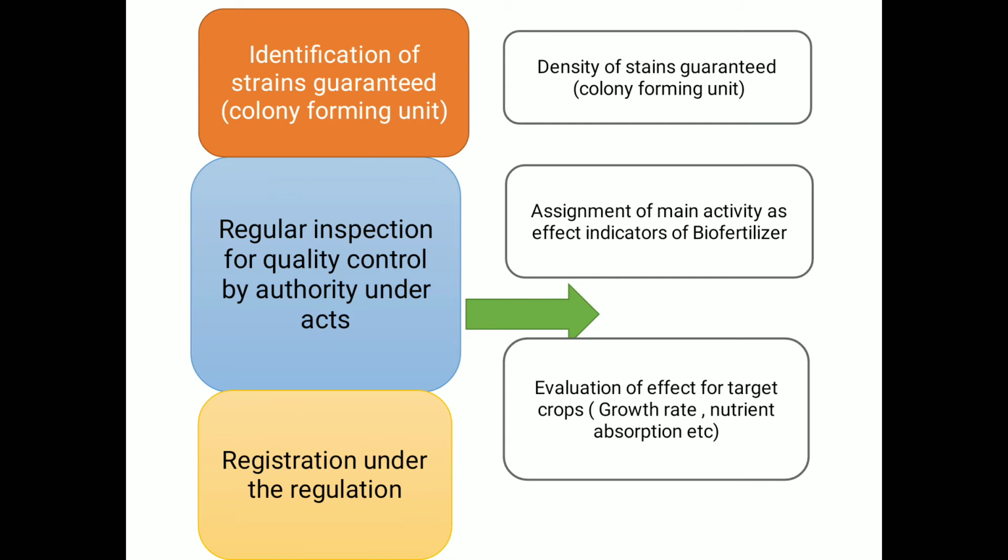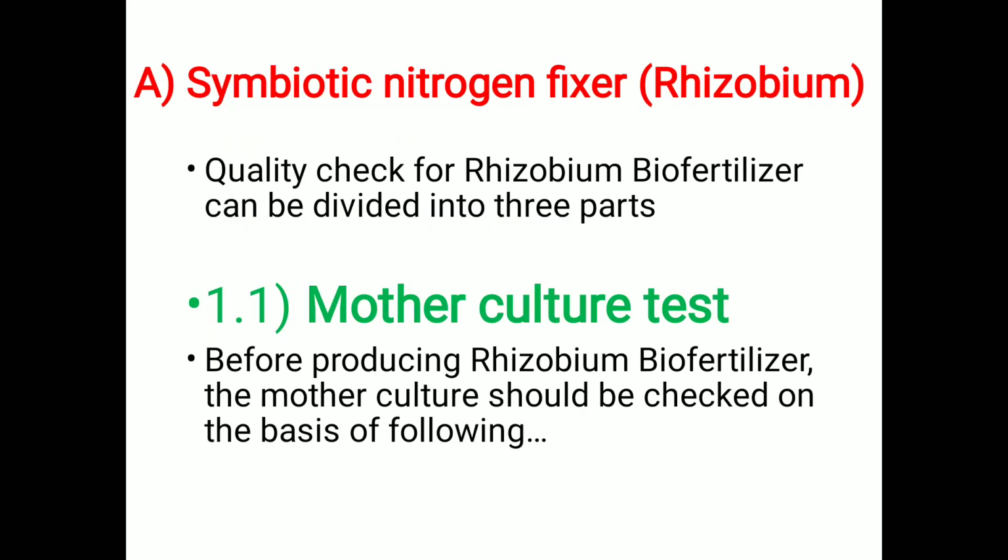By considering all those parameters, we then release the biofertilizer under the certain rules and regulations.